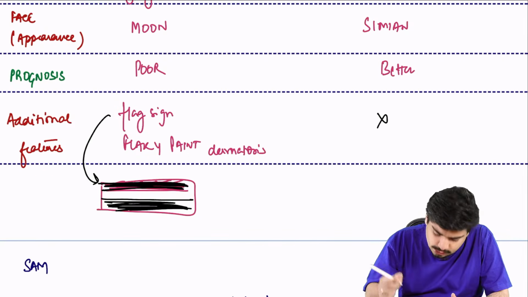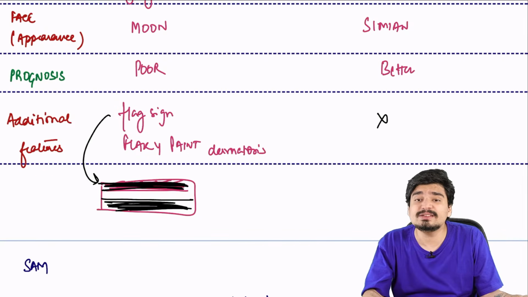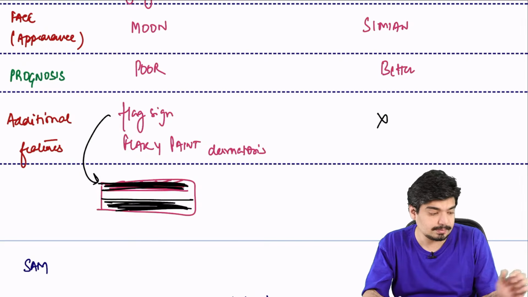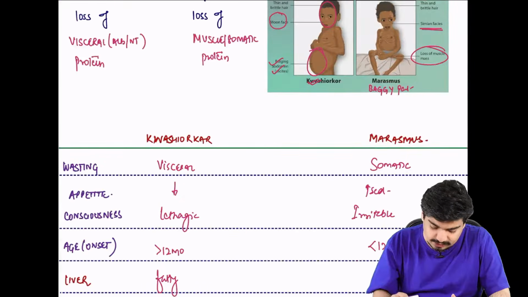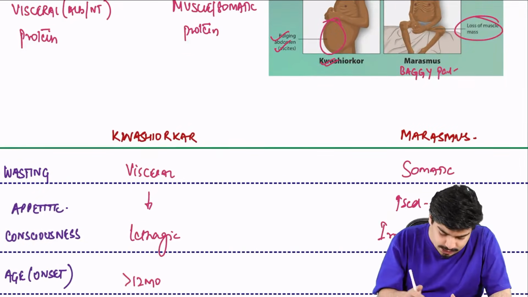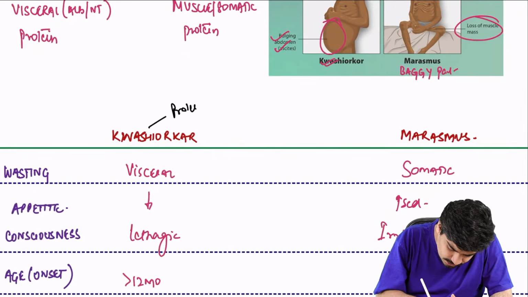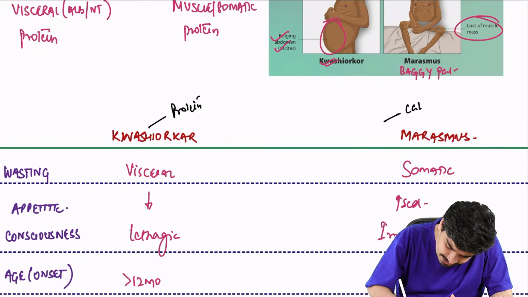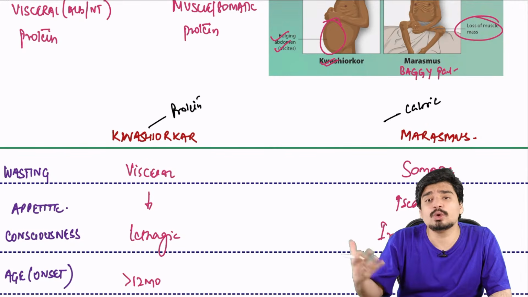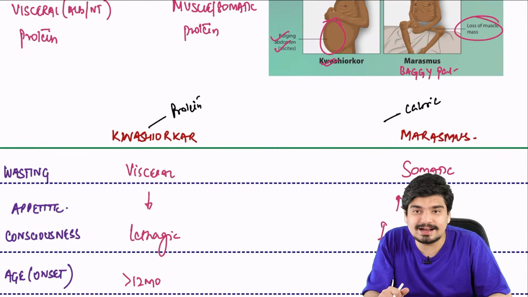And obviously these things will not be seen as far as Marasmus is concerned. For old examiners, you can write that Kwashiorkor has protein deficiency while Marasmus has calorie deficiency. You can write that for old examiners who are not well versed with the current concepts.